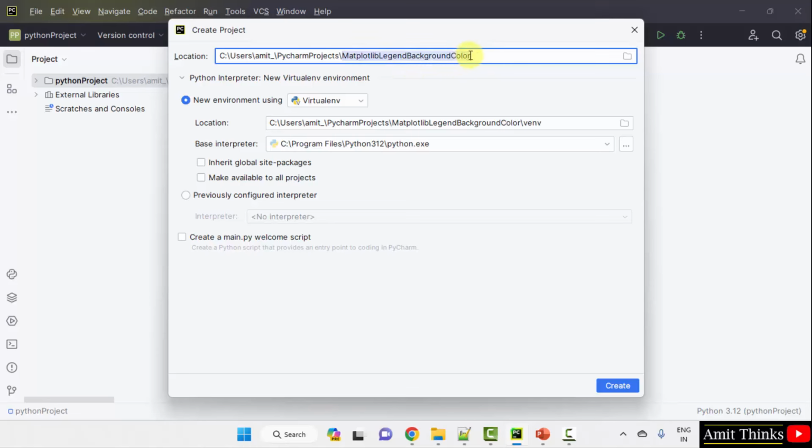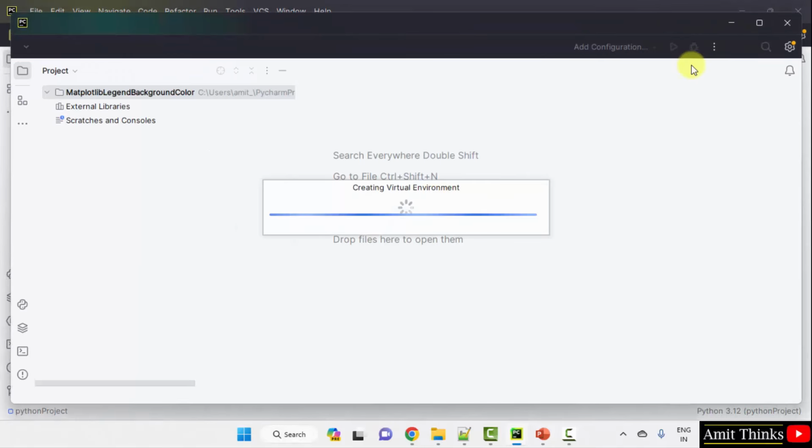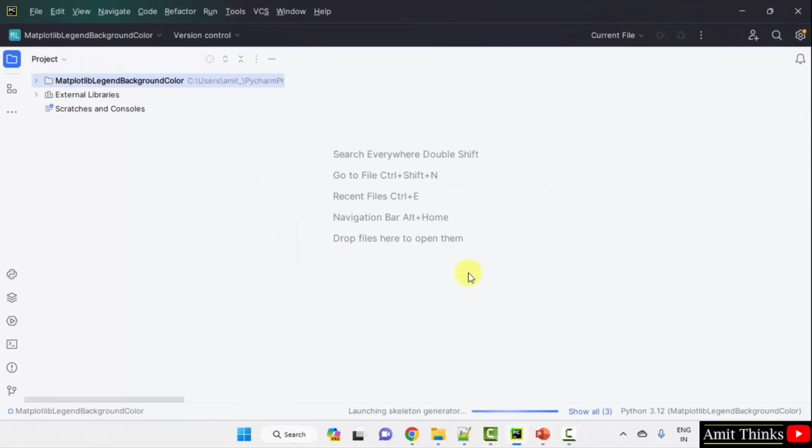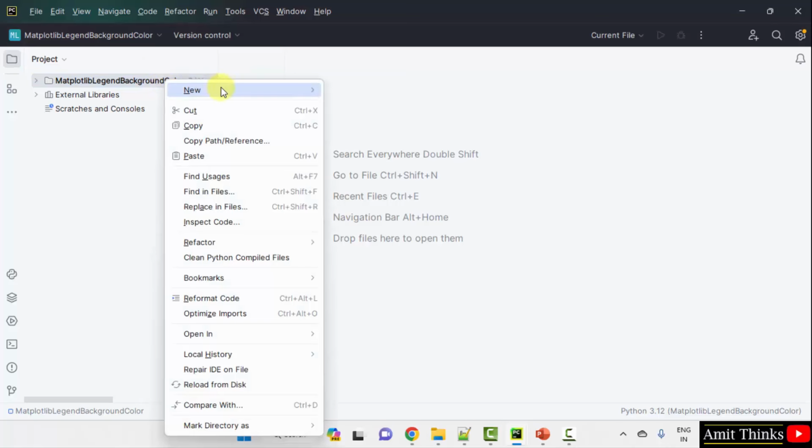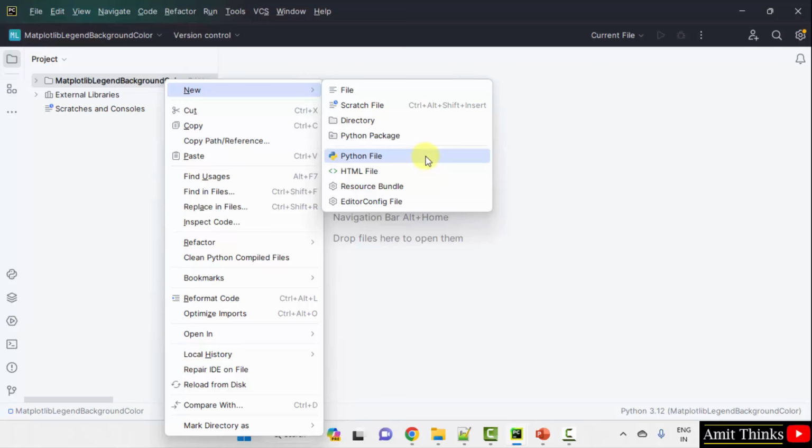Here we have set the name of the project and the project will get saved in the following location. Click Create. We have created the project. Now let us add a new file. Right click on the project, New Python file.